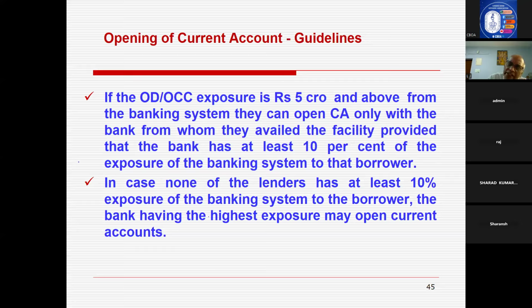If the exposure is 5 crores and above, it is ODOCC exposure, and it is availed from more than one bank, then you see which bank has the exposure of 10% and above. That bank only has to open the current account.